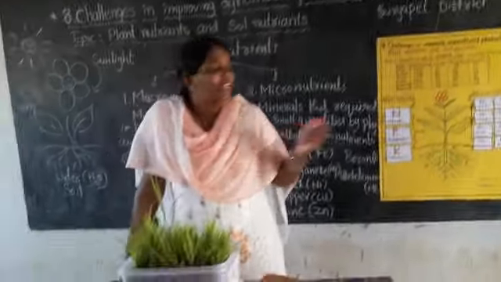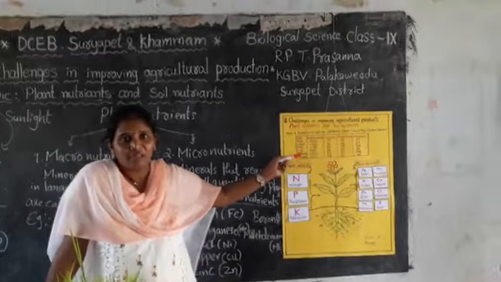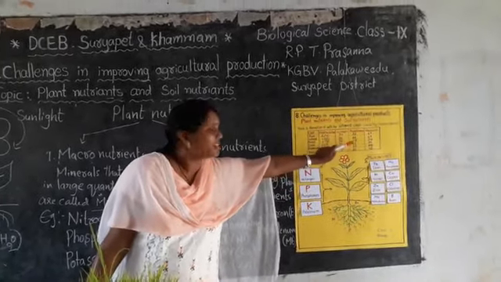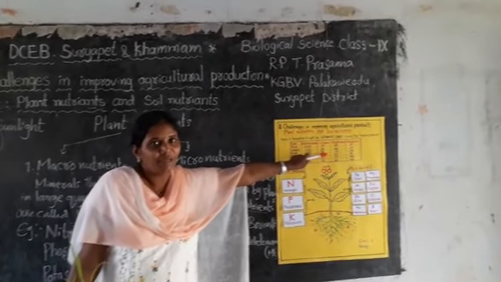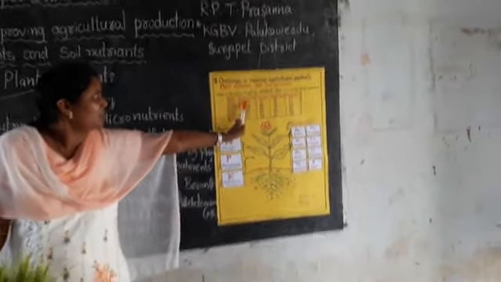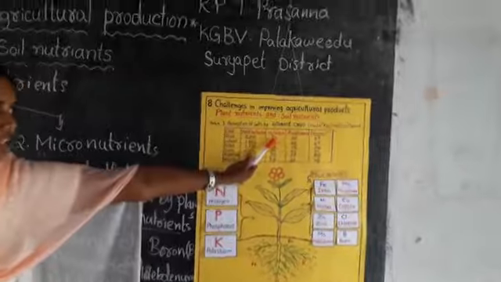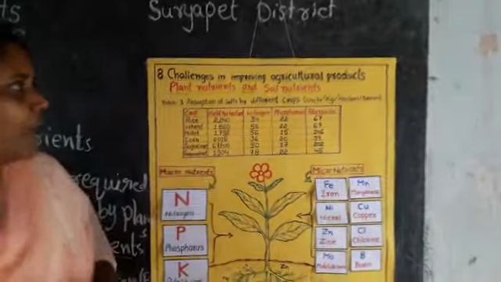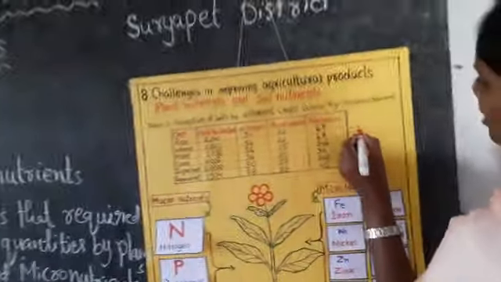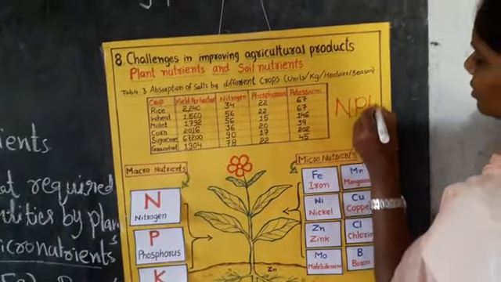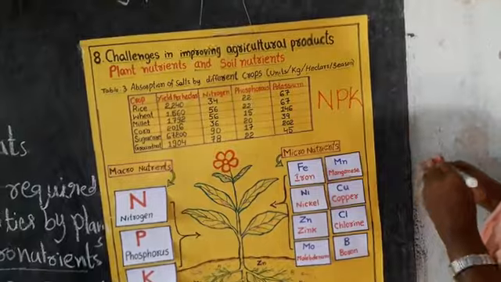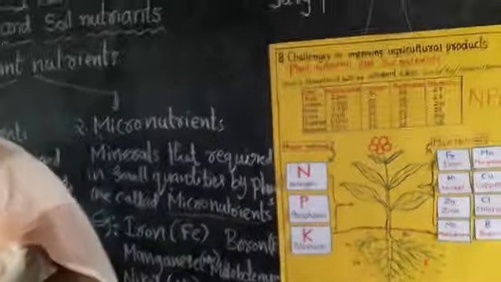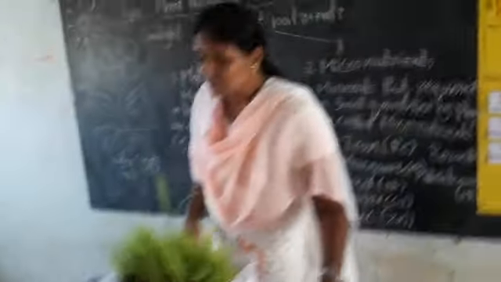When we cultivate any of these crops in a field, they absorb these amounts of nutrients as mentioned in the table. Okay, children? If we grow rice crop, it utilizes 34, 22, 67. Simply, we indicate it as NPK: nitrogen, phosphorus, potassium.